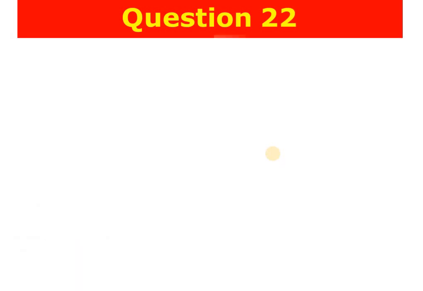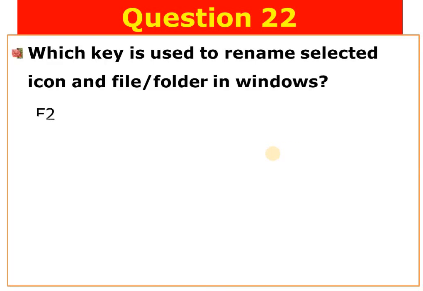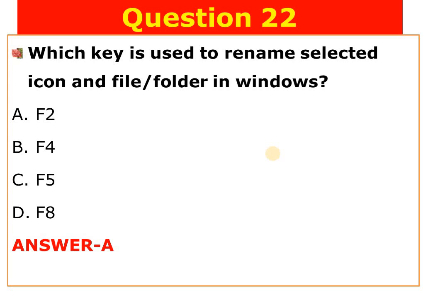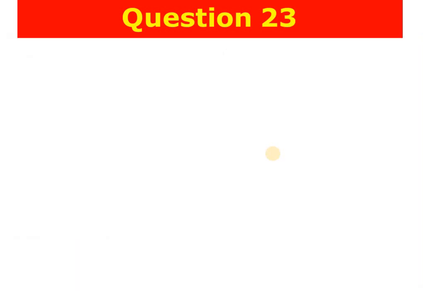Question number 22. Here is question number 22. Which key is used to rename a selected icon, file or folder in Windows? A. F2, B. F4, C. F5, D. F8. The answer is A. F2 is used to rename an icon, file or folder in Windows. Let me go to question number 23.